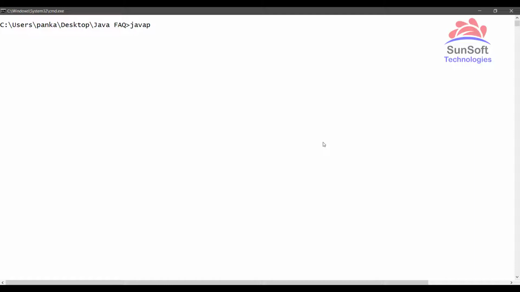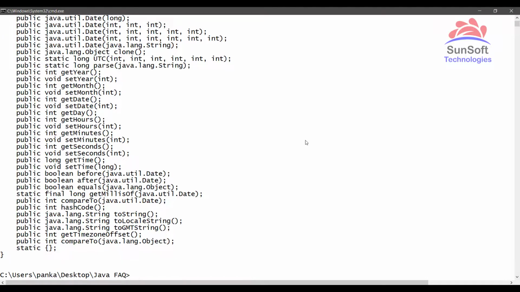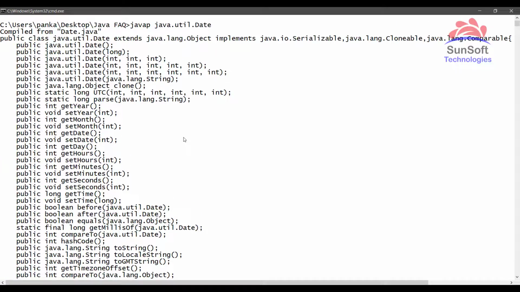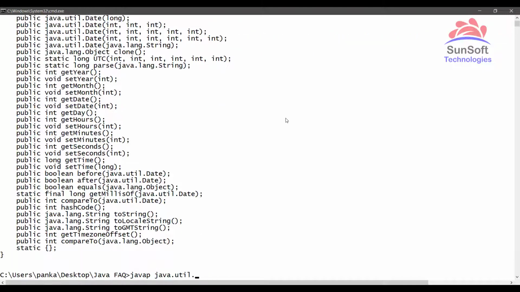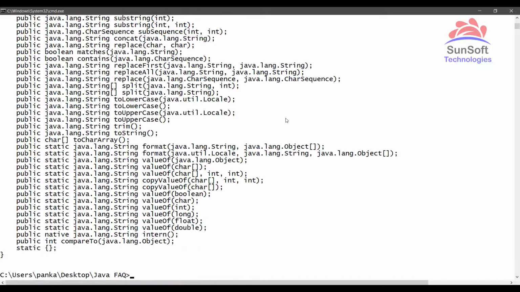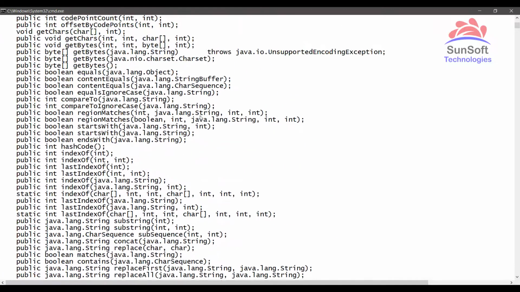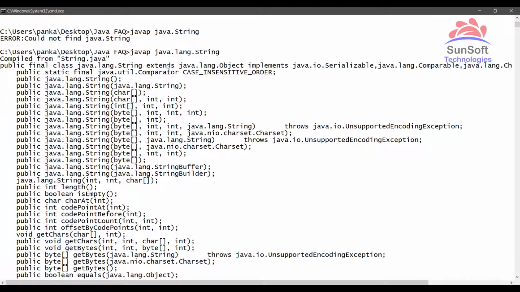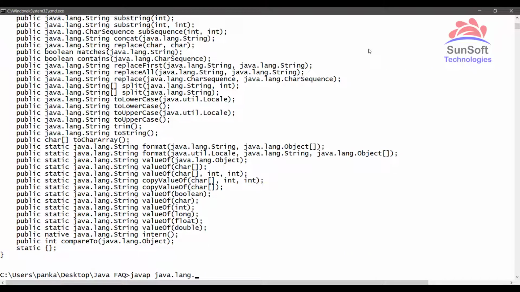Similarly, let's see serialization. Now there are many classes which are serializable. For example, we have javap java.util.Date. So the Date class can be serialized. Serialization means we can persist the object in the secondary storage. So the Date class is something which we can persist. The reason is because the Date class implements Serializable. Similarly, let's take another one, java.lang.String. So see here, the String class also implements the Serializable interface. Likewise, you can check with any of the wrapper classes.